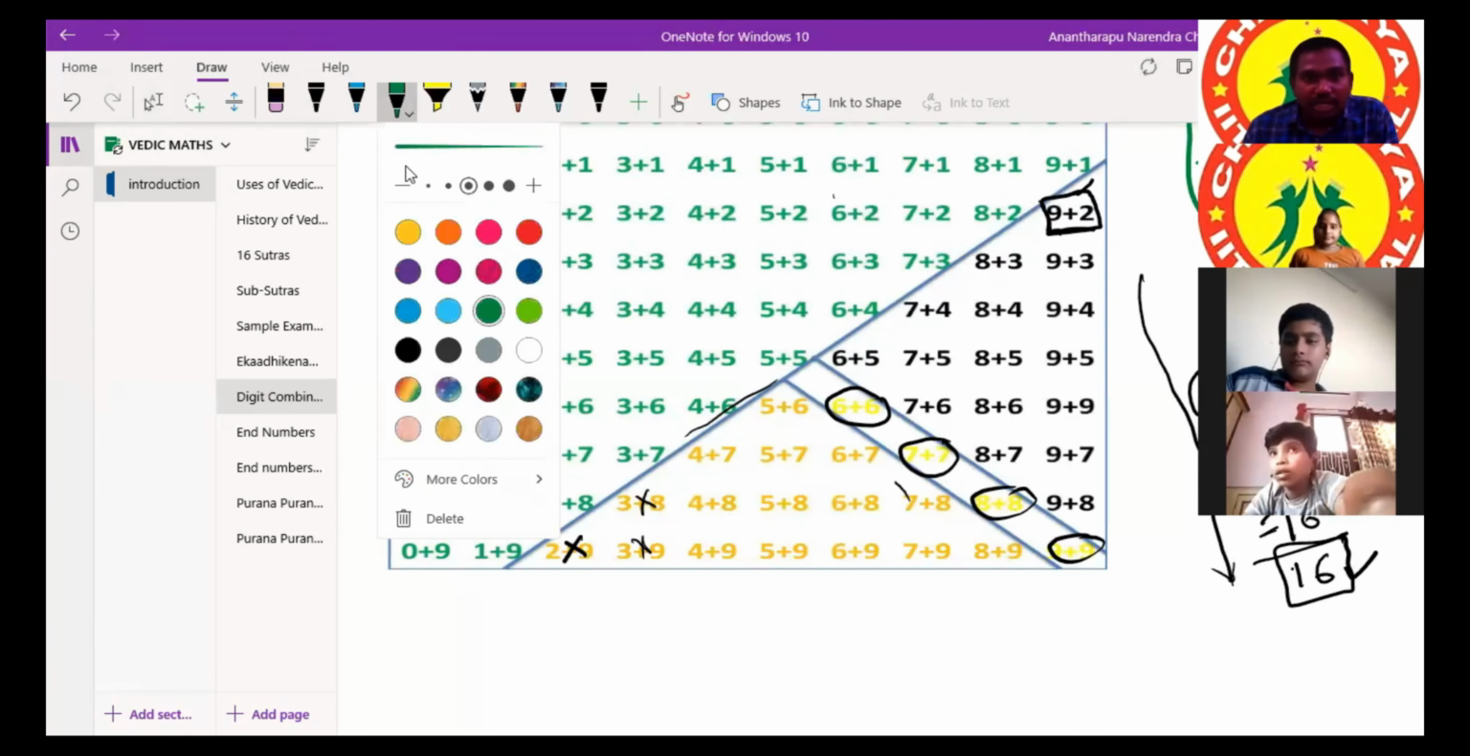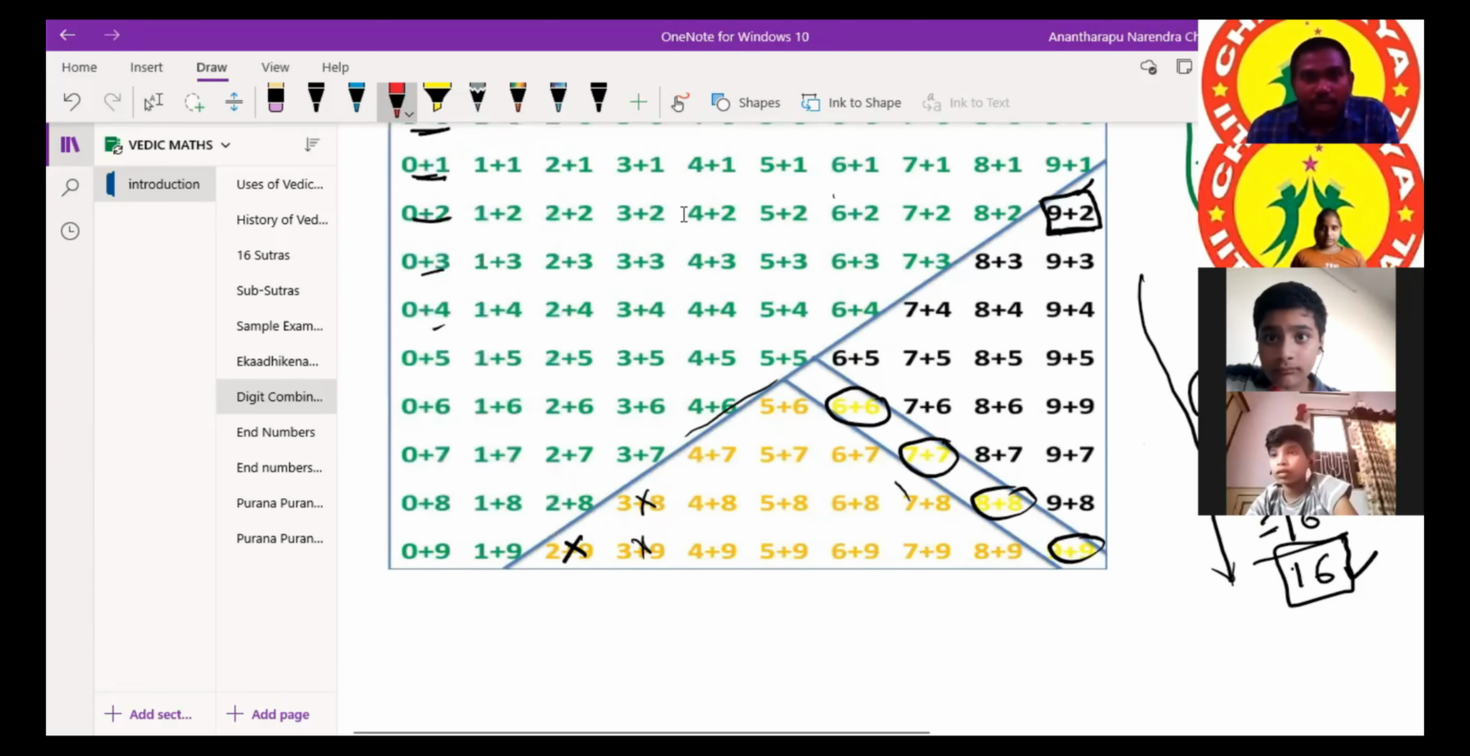Total, how many combinations are there? There are 100 combinations. Out of 100, all these green color numbers, why have we separated them? Why are we ignoring them? Because their sum is below 10, up to 10 only.